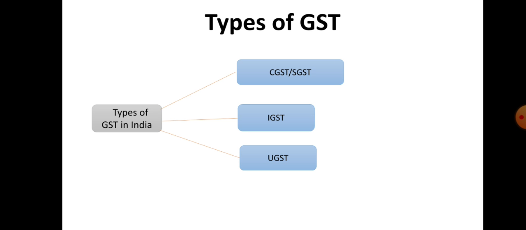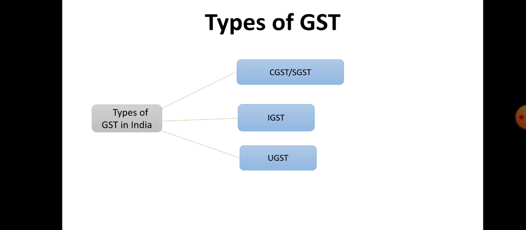Therefore, the GST rate is composed of two rates where intra-state transactions are involved, one of CGST and one of SGST in case of state, or CGST and UTGST in case of the union territories.